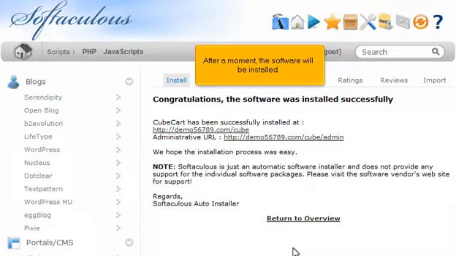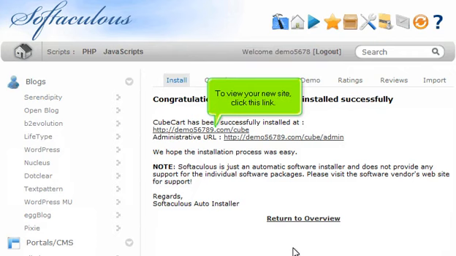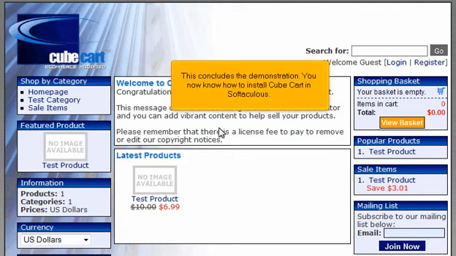After a moment, the software will be installed. To view your new site, click this link. This concludes the demonstration. You now know how to install CubeCart in Softaculous.